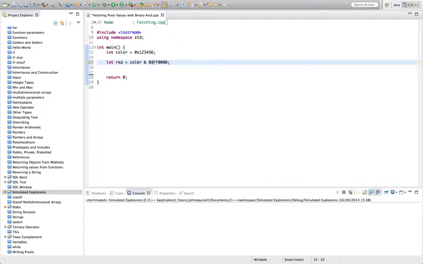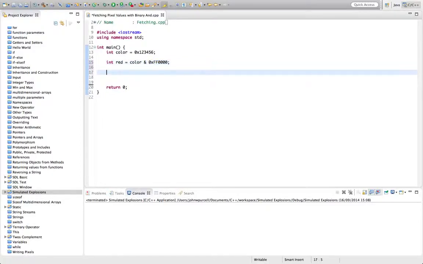So I've got the same number here, but if you look at it in binary, it would look like this: 1, 2, 3, 4, 5, 6, 7, 8, and then 1, 2, 3, 4, 5, 6, 7, 8, and 1, 2, 3, 4, 5, 6, 7, 8. And what this bitwise AND will do is look at each bit in the color and in this, what we call a mask here, and it will say, okay, if both of the bits are 1, I'll set the bit in a resulting variable to 1.